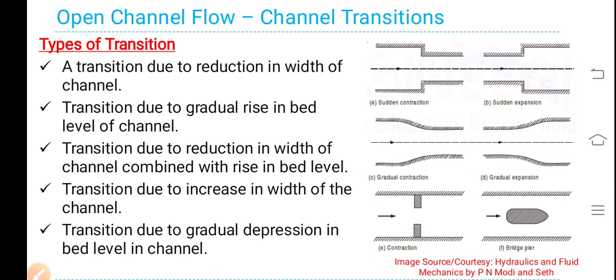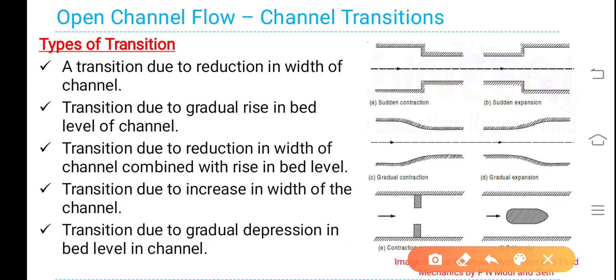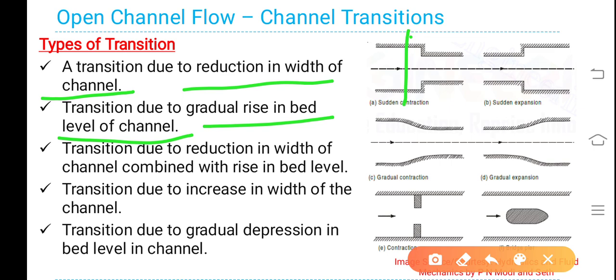Types of transition. A transition due to reduction in width of channel. Transition due to gradual rise in the bed level of the channel. You can see in these figures. Here rise of bed. Here change, reduction in the width. Whatever the width is here, that width is reduced here.